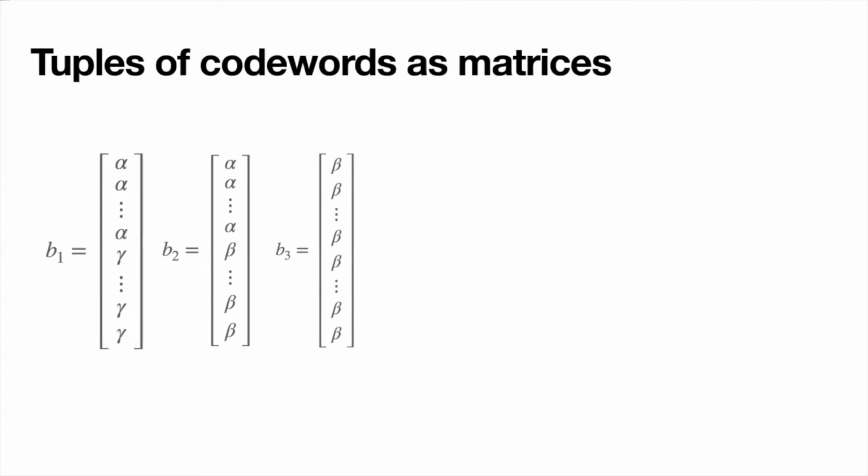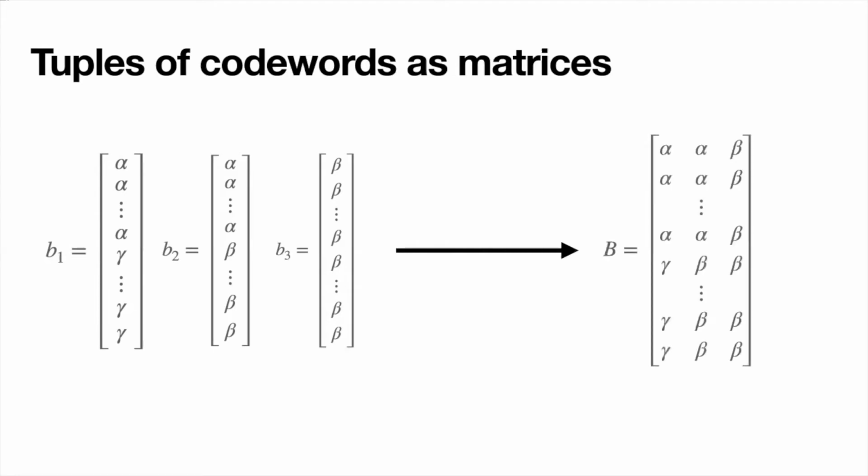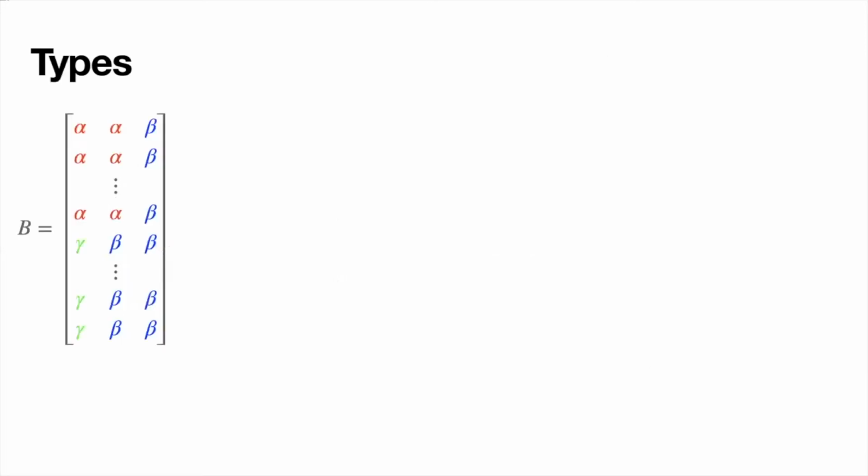Since we're often going to be talking about tuples of code words appearing in a code all together, it makes sense to view them as matrices. Here, we have three code words, b1, b2, and b3, and we're going to view them as an n by 3 matrix. The columns of this matrix are code words. Before we state and understand the main theorem, we need another couple of definitions.